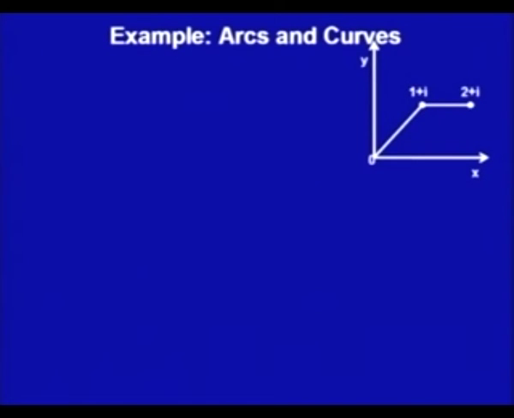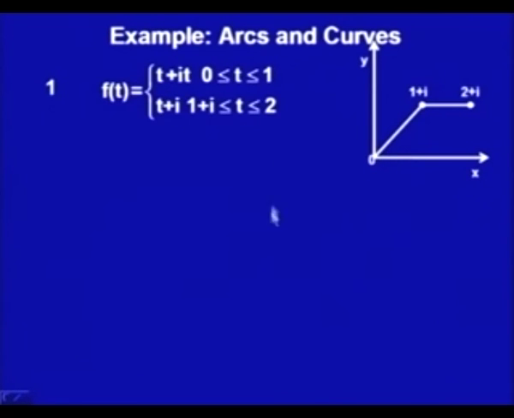So, let us see how we can write it out. We can write for this part, 0 to 1, t plus i t, because what we have is x is t, y is t, and the form is x plus i y. So x(t) is t, y(t) is t. So x(t) plus i t in the range 0 to 1, t varies from 0 to 1.